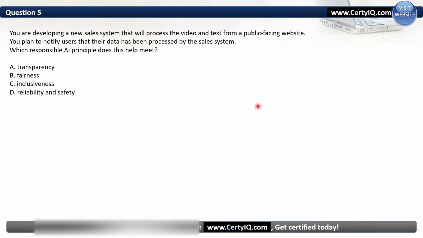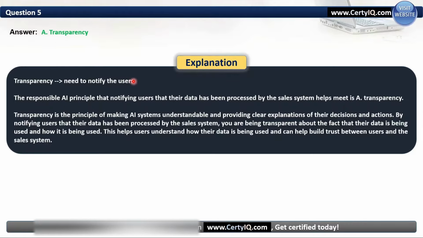Question number 5. You are developing a new sales system that will process the video and the text from a public facing website. You plan to notify users that their data has been processed by the sales system. Which responsible AI principle does this help meet? So in this question, this is the important line: you plan to notify users that their data has been processed by the sales system. So based on this line, we will choose transparency. A is the right answer here, because we need to notify the users.